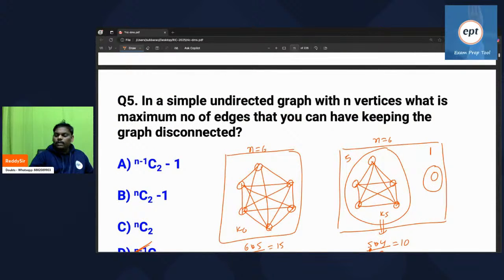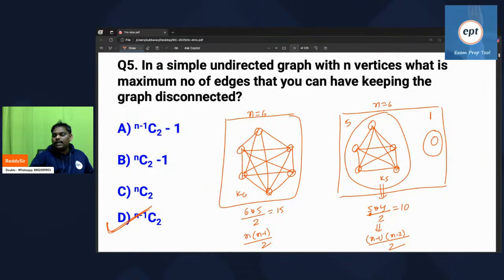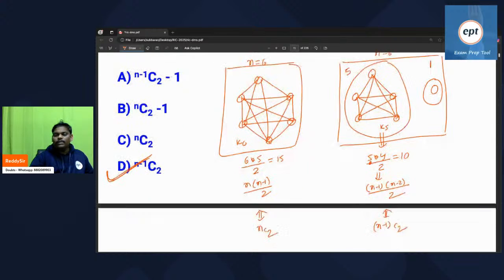In a simple undirected graph with n vertices, what is the maximum number of edges it can have while keeping the graph disconnected? Remember everyone, if you want a graph with maximum edges but disconnected, you have to go like this.